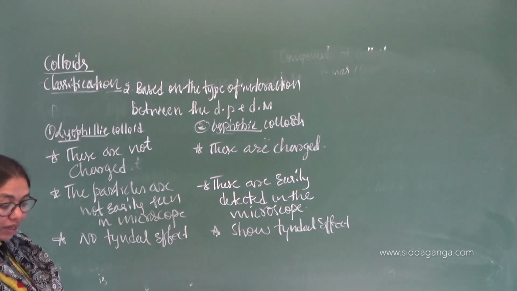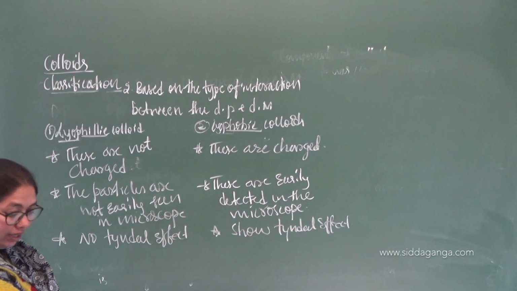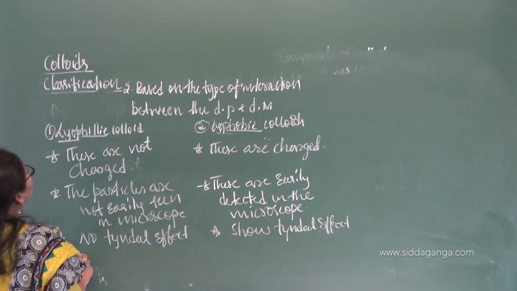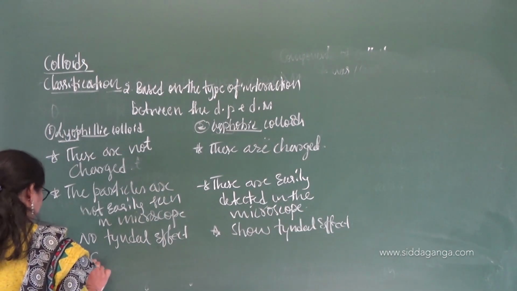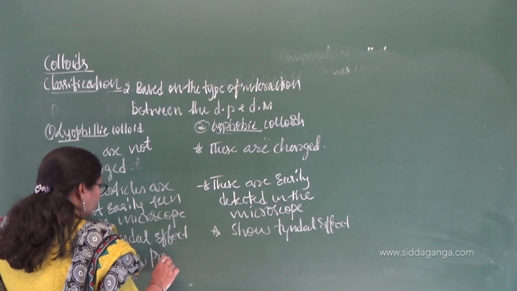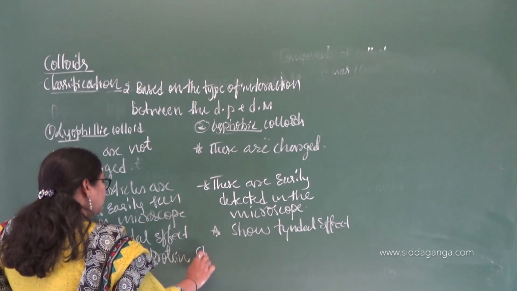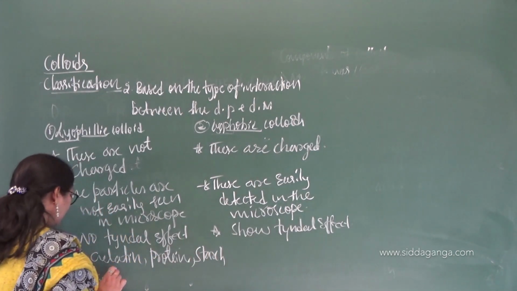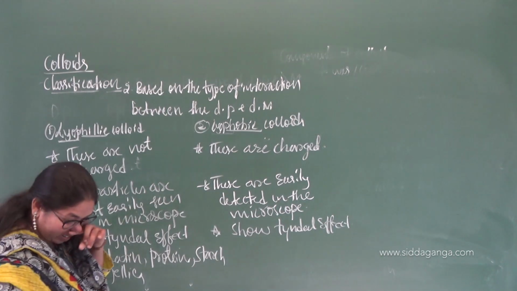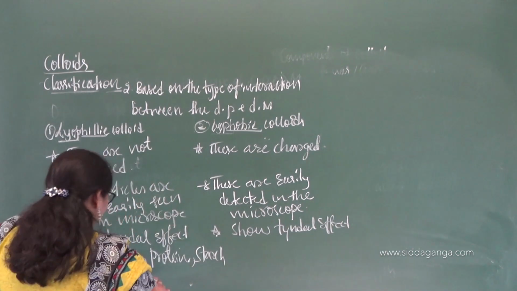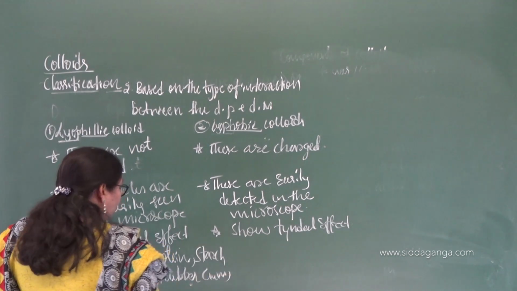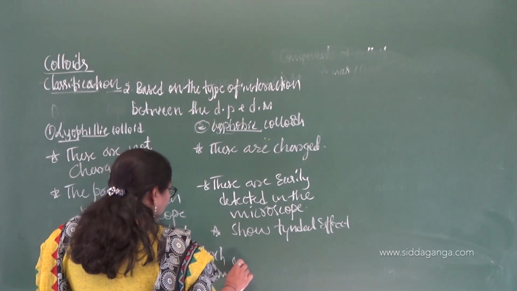I think I have not given the examples, right? This is not a difference. You should note down that it is an example. Remember, examples are not the differences. For lyophilic, examples are gelatin, proteins, starch, jellies, rubber, gum, and hormones like insulin.